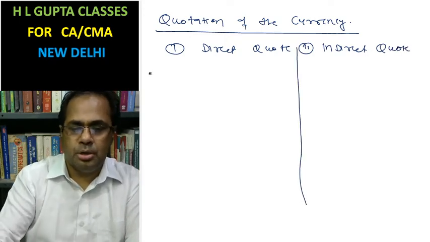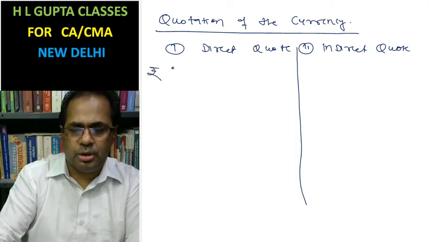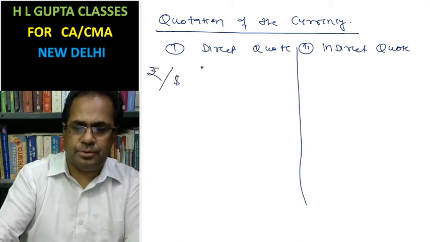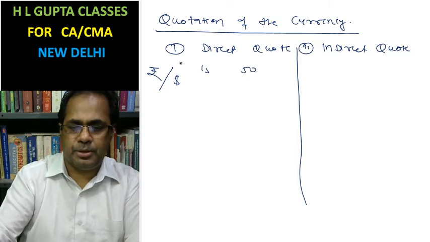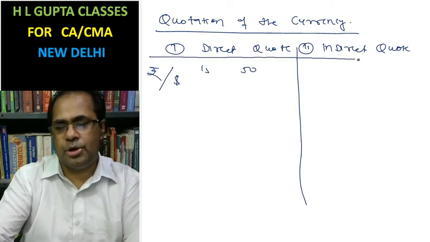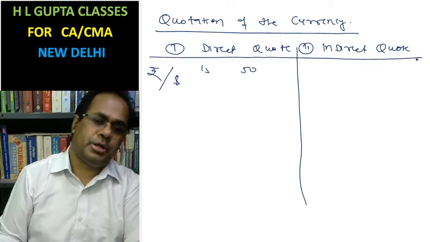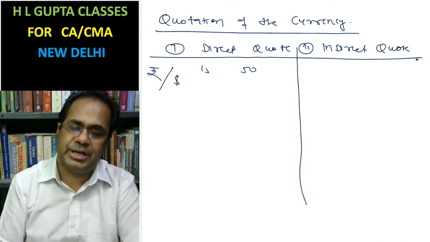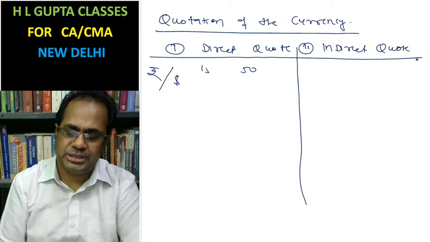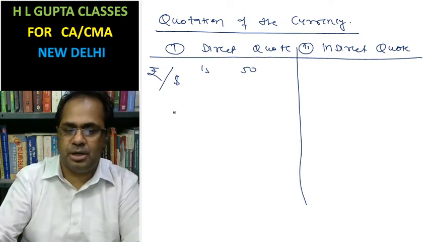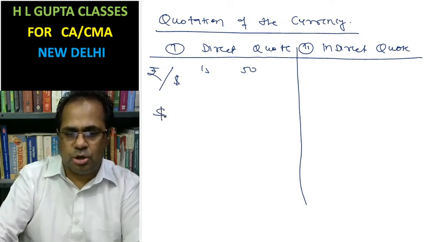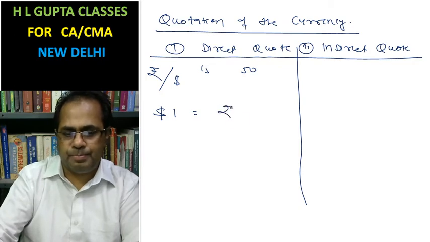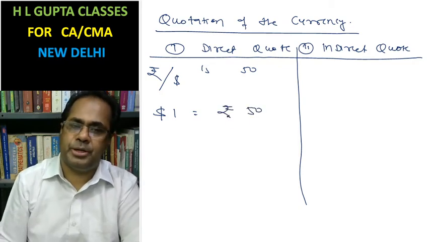Look at it. I'm going to write rupee per dollar is 50. This quotation is said to be a direct quote in respect of India. We can write the quotation as $1 equal to rupees 50.